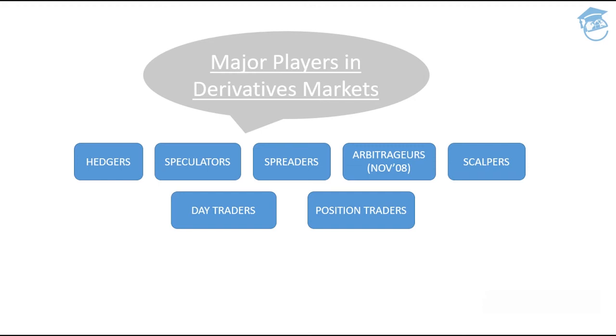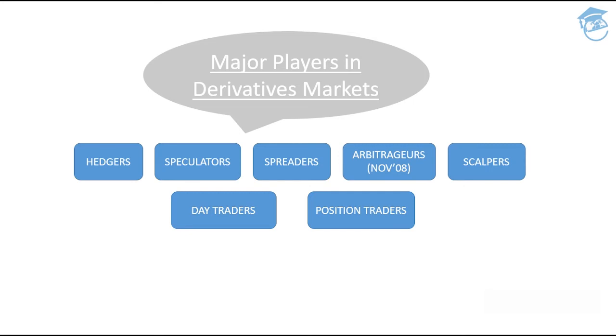Guys, the number one player is hedgers. Number two, speculators. Number three, spreaders. Number four, arbitrators, and then scalpers, and then day traders, and finally position traders. So now let's understand them one by one. Okay, who all are hedgers?